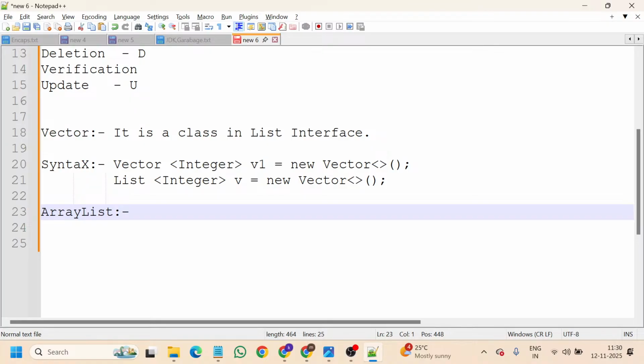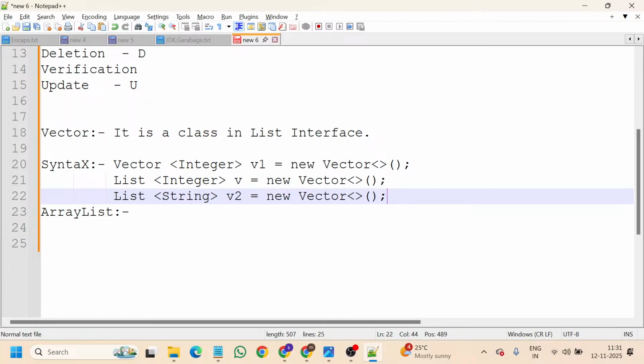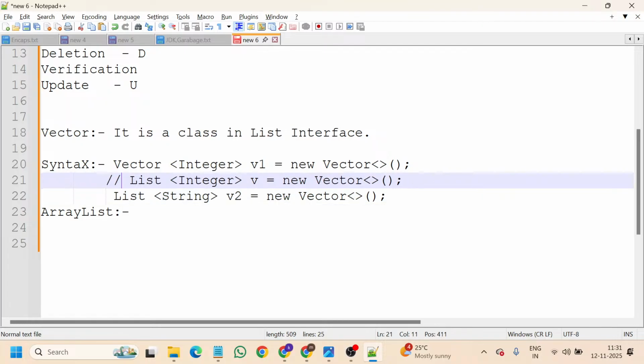a package. So where will all this exist? What are the package names? So when coming to this Vector, we have import java.util.Vector.